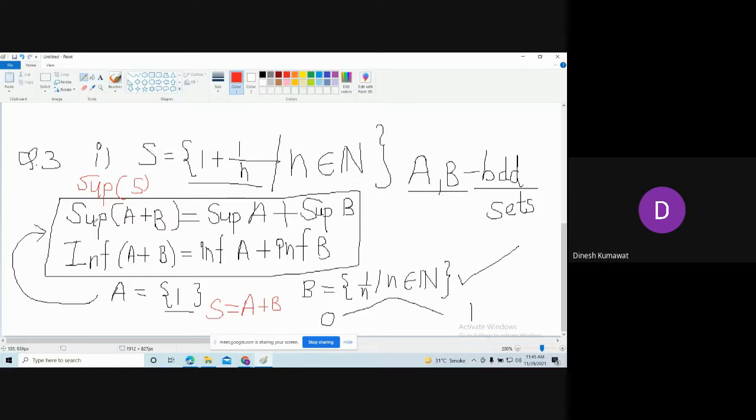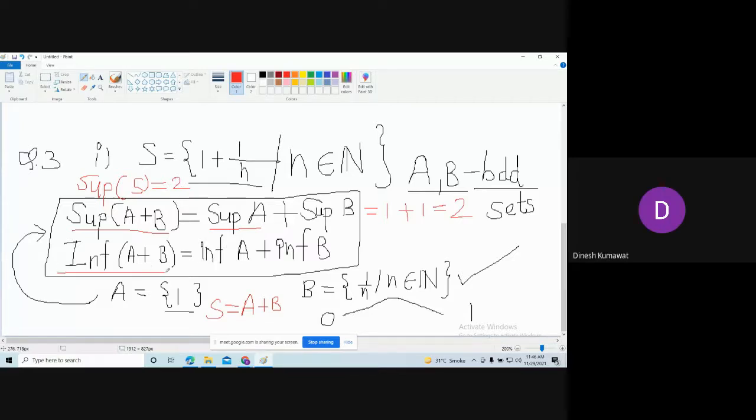The supremum of S is the same as the supremum of A plus the supremum of B. The supremum of A is 1, and the supremum of B is also 1. So the supremum of S is 2. Is that clear?